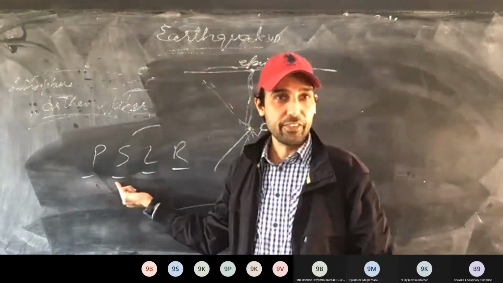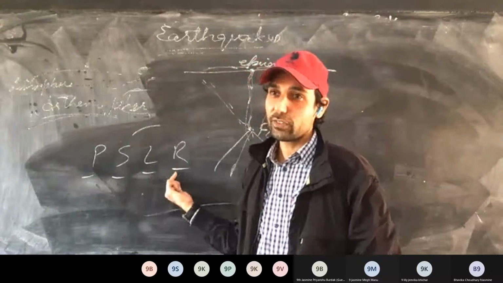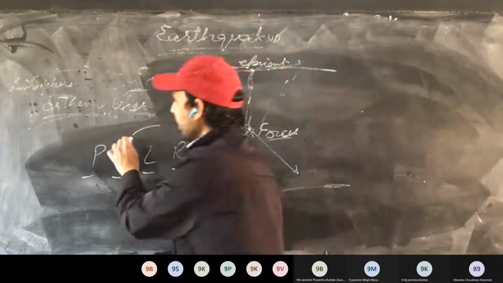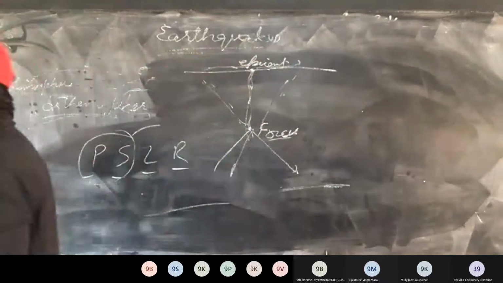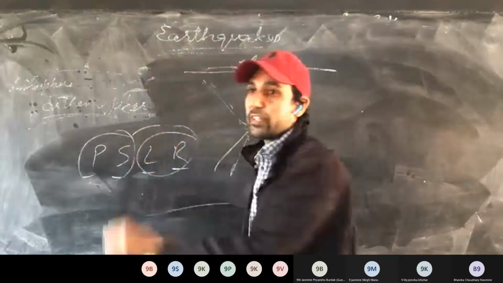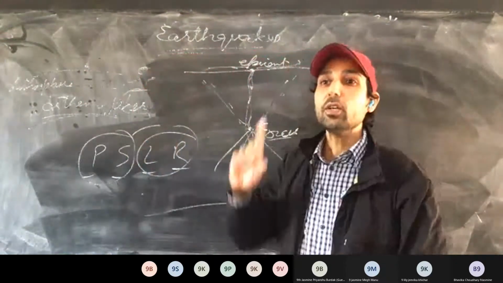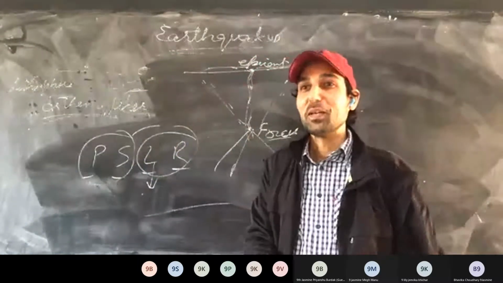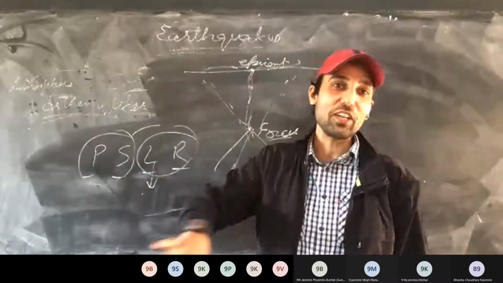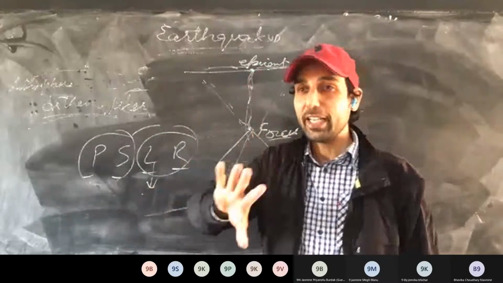Primary waves, secondary waves, love waves, Rayleigh's waves. Now see here, these are body waves, these are body waves, these are surface waves. And most disastrous are these love waves. See here how.